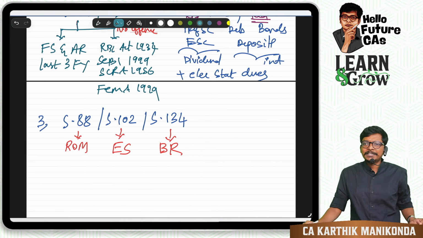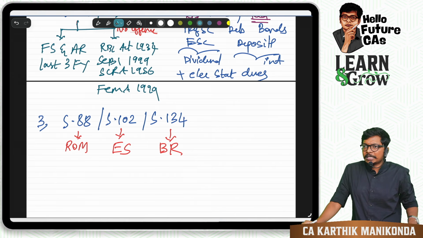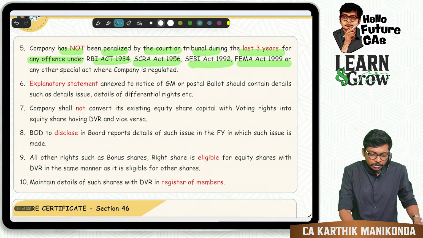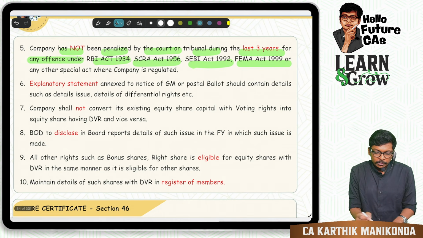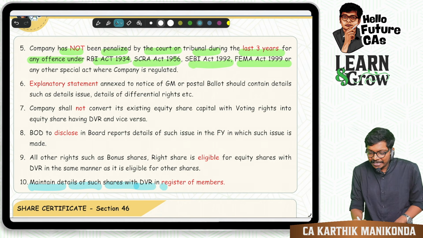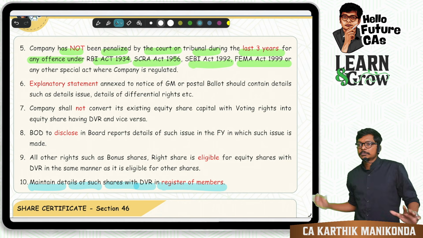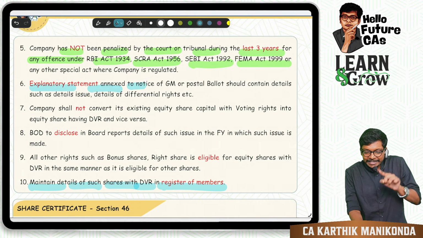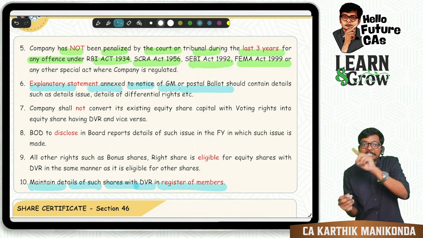Are you all with me, guys? Understanding? Clear? Okay. So, sir, what are these points over here? Look at this. I have finished three more. First, 88: maintain details of such shares in DVR in the register of members. Next, 102: explanatory statement annexed to the notice of general meeting or postal ballot.